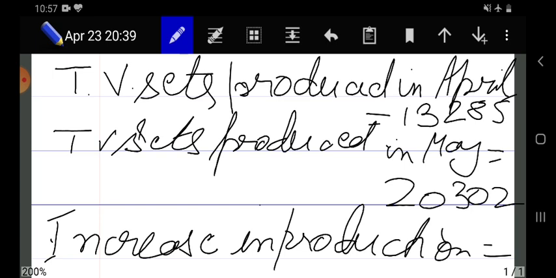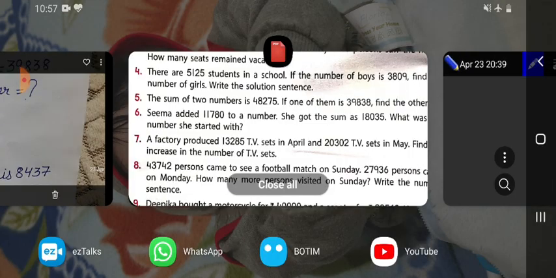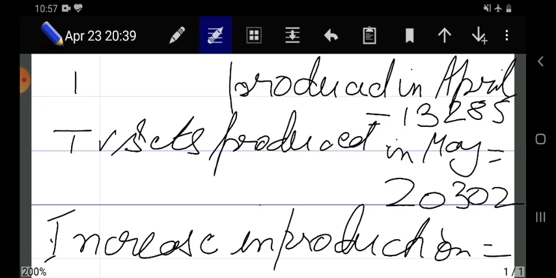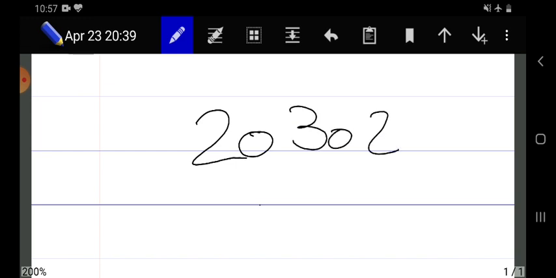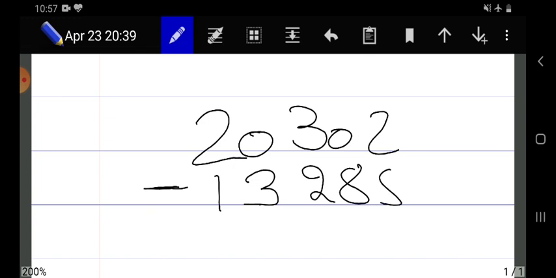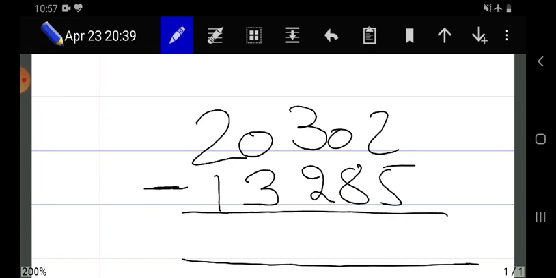So that means from the production in May we will subtract the production of April, then we will easily get our answer. So as you can see, I'll show you on the notebook also, it will be more clear what you have to write. The number of sets produced in May was 20,302, and TV sets produced in April was 13,285 simply.